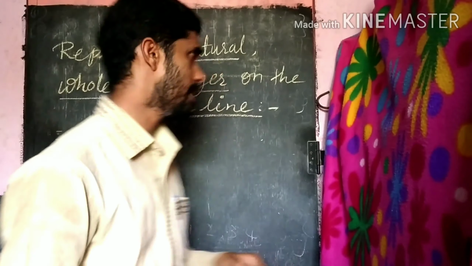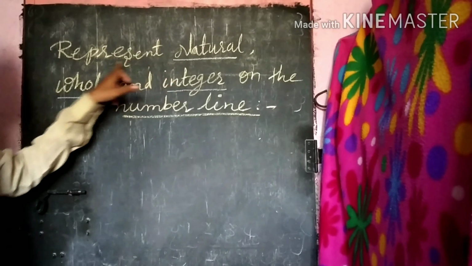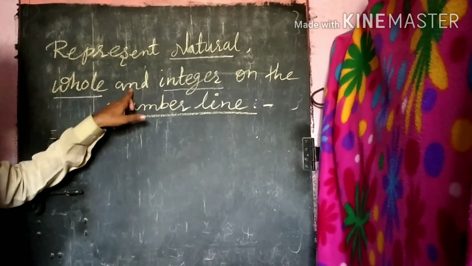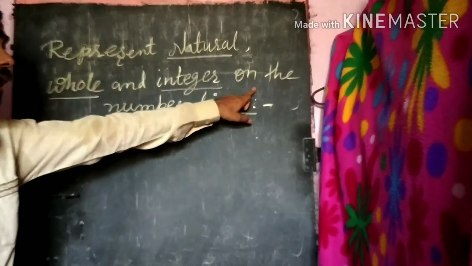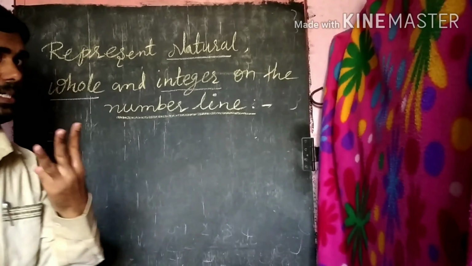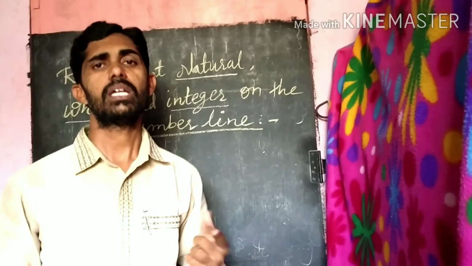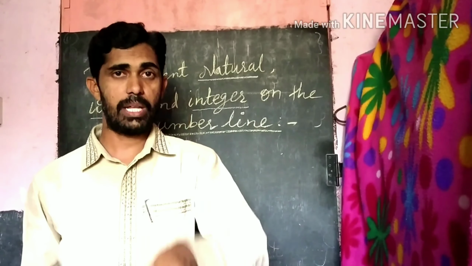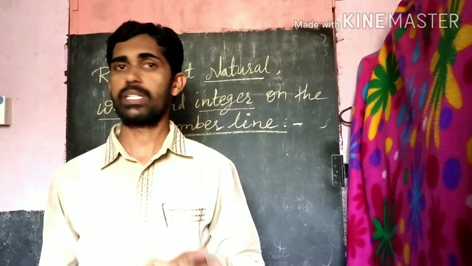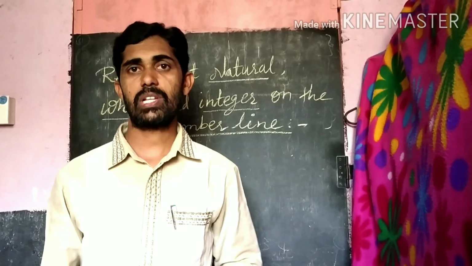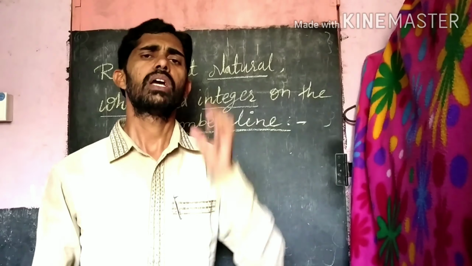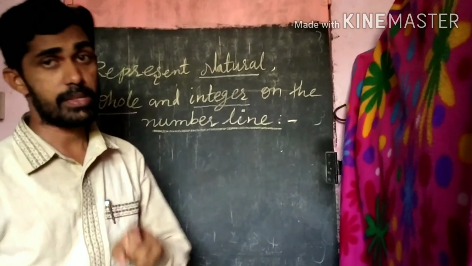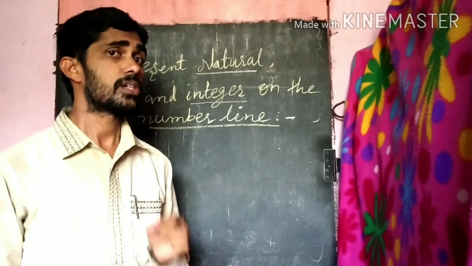The topic is representation: represent natural numbers, whole numbers and integers on the number line. In the question, any one of them may come, one by one, but I have given all three here: natural numbers, whole numbers and integers. What are the differences? First, natural numbers only. How can you represent natural numbers on the number line?